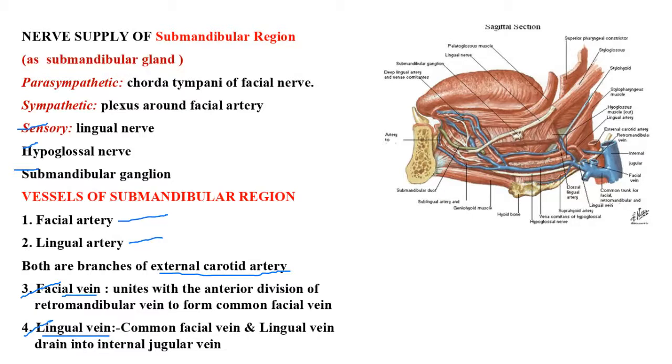Any doubts in this? So it is clear here. Okay, then. Facial nerve, you write only the branches of the facial nerve.